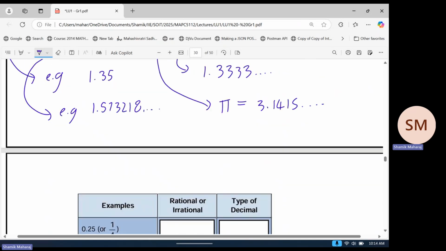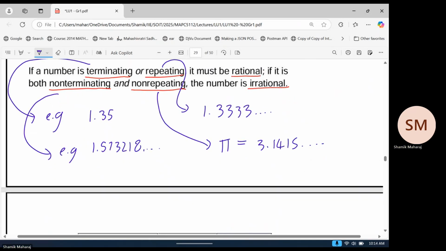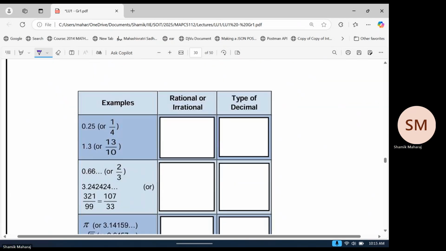So let's see, 0.25. Is it terminating or repeating? Terminating, right? It satisfies one of these two criteria up here. There's an or between these two words, terminating or repeating. So if it's any one of these, then it's rational. We met it here, the first one, terminating. So we can stop immediately and say, yes, this is therefore a rational number because it's terminating. So rational, yes, we will say terminating.